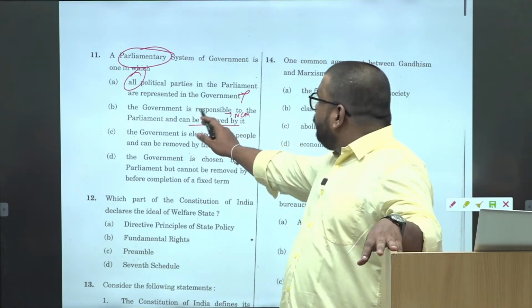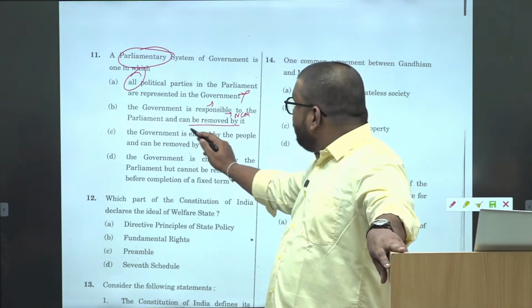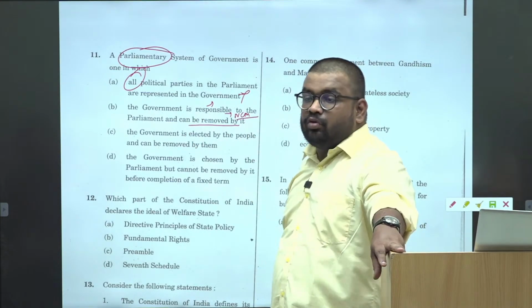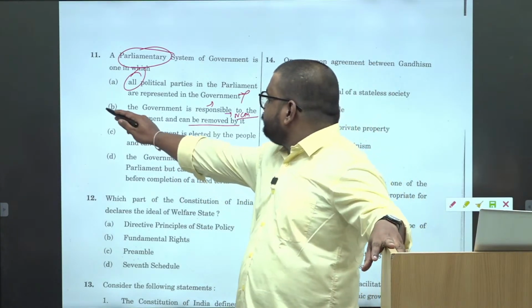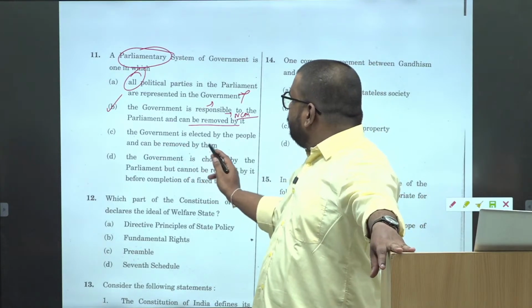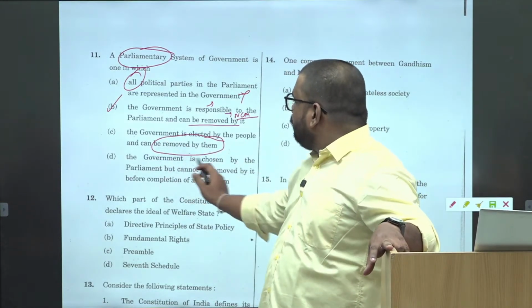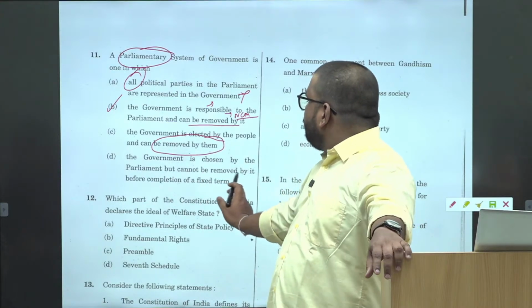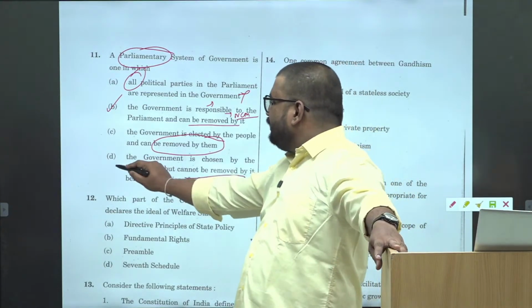So government is responsible to the parliament, that is collective responsibility, right? And can be removed by it, that is no confidence motion, right? Proper substantiation should be there. Okay. A government is elected by people and can be removed by them. Okay. That a government is chosen by parliament but cannot be removed by it before completion of fixed term. Okay, this was easy.